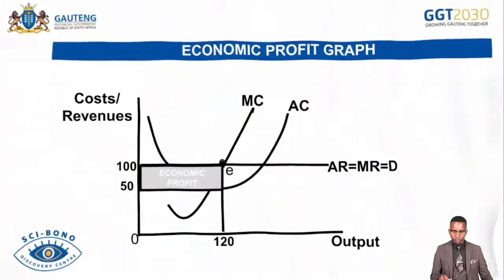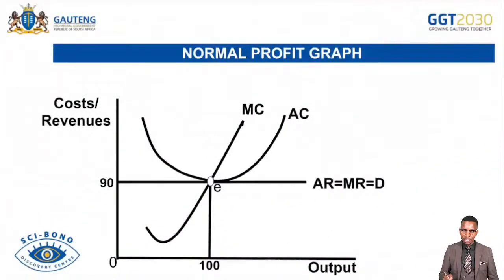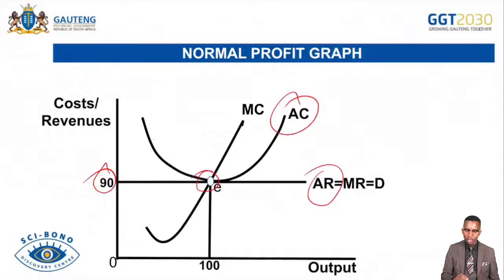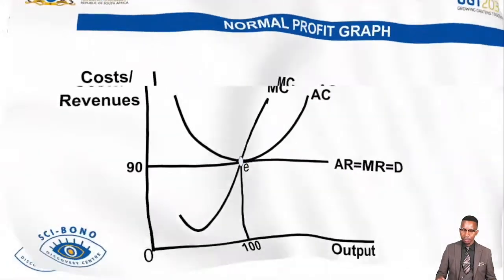And then we continue with the normal profit now. Normal profit occurs when the firm's average costs are equal to the firm's average revenues. You can see they're both equal here. Average costs are 90, average revenues are also 90. So in this case, the firm is breaking even. We call this a break even point. We call this the minimum earning that prevents the firm from leaving the market.